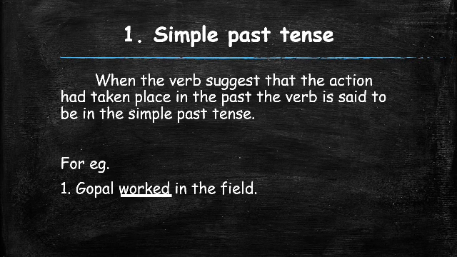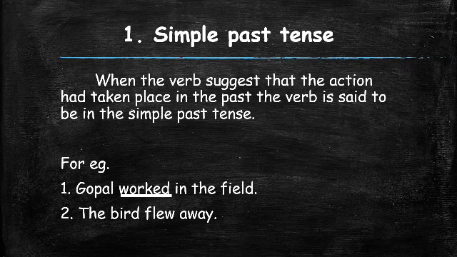Second example, the bird flew away. Now in this sentence, the verb is flew. That is the past tense for fly. It is an action that is done by the noun bird.